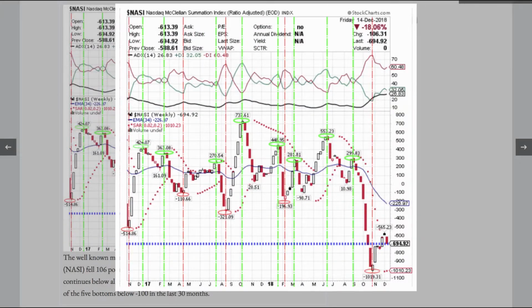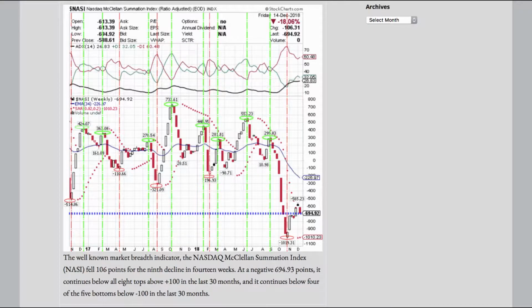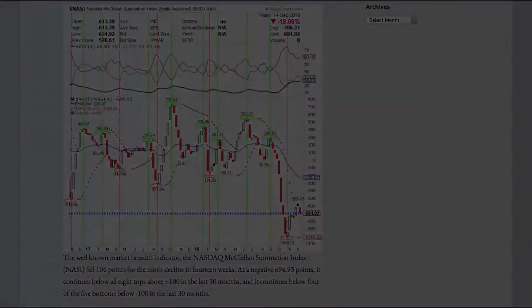The well-known market breadth indicator, the Nasdaq McClellan Summation Index, fell 106 points for the ninth decline in 14 weeks. At a negative 694.93 points, it continues below all 8 tops above plus 100 in the last 30 months, and it continues below 4 of the 5 bottoms below minus 100 in the last 30 months.